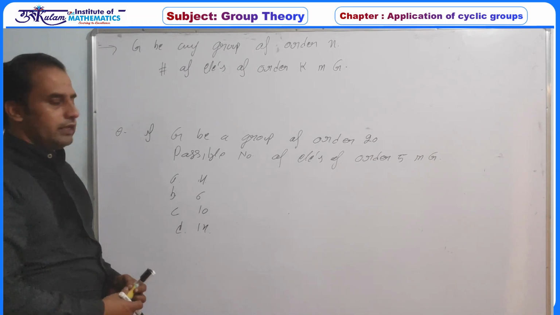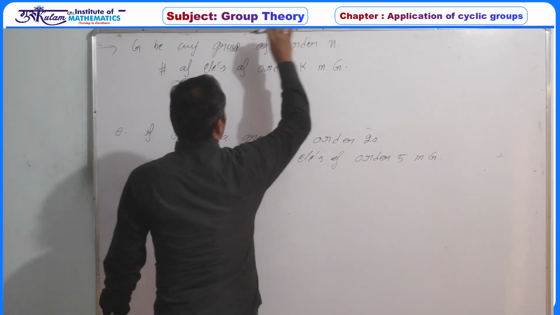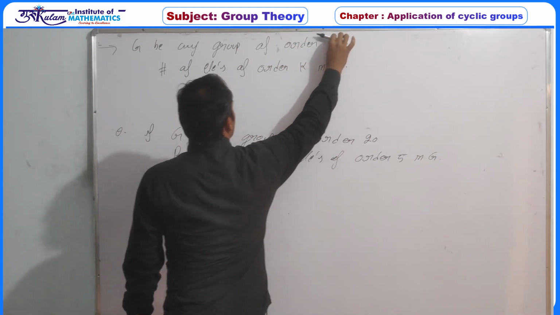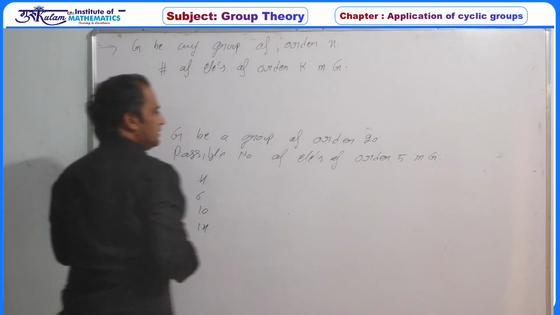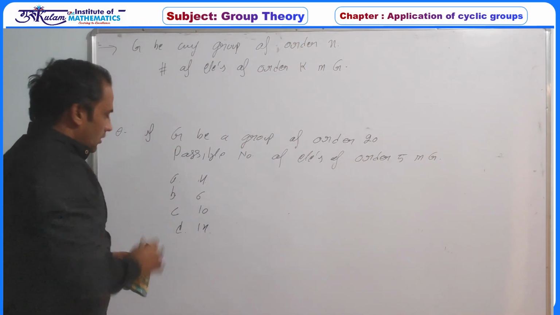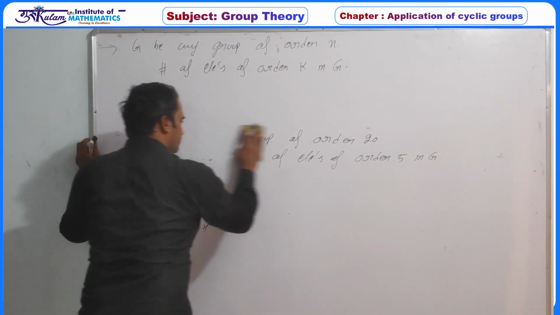So how to do this calculation? In general, if you have any group G of order n, then the task is the possible number of elements of order k in G. So let's do the general calculation and then we will come to this question.